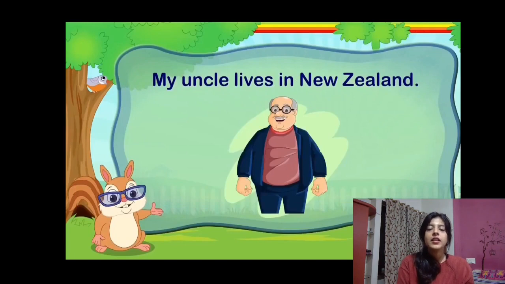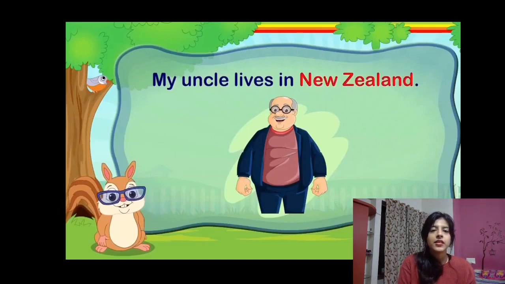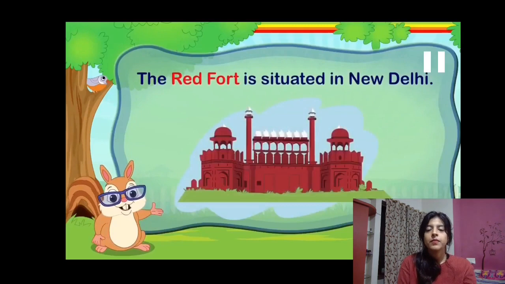My uncle lives in New Zealand. Okay, so now think which is the common noun and which is the proper noun. Uncle. Have we named the uncle? No, right? So uncle is a common noun and New Zealand is a proper noun.